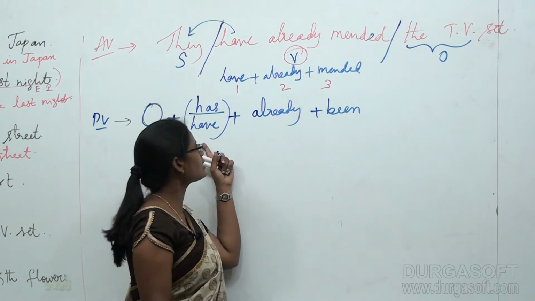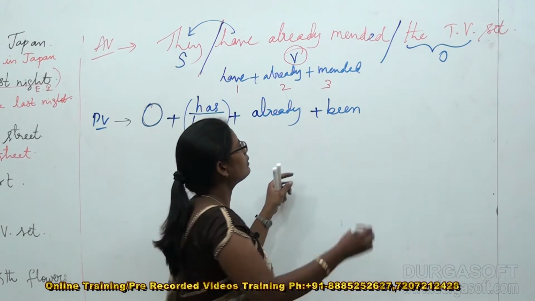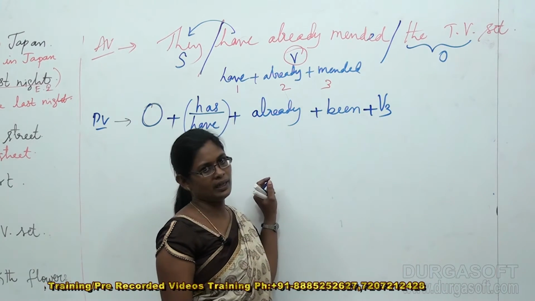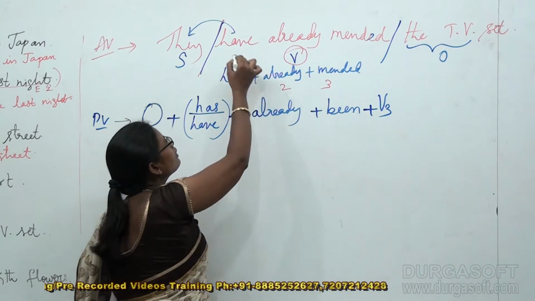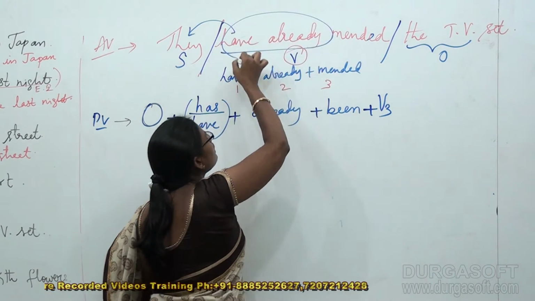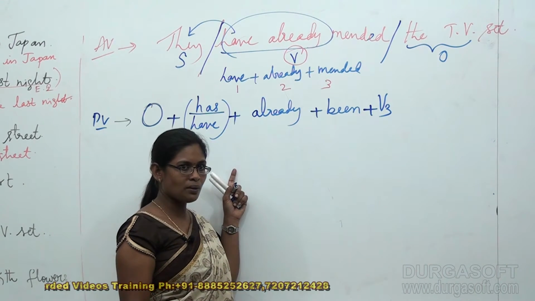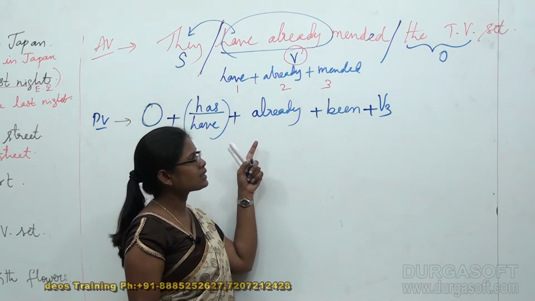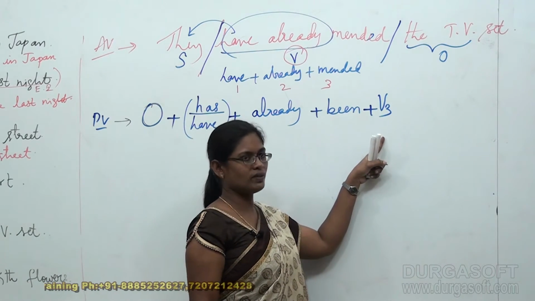So has or have plus already plus been plus V3. Here your V3 takes place. I already told you that your exact word has to be copied here. So, are we following this rule now? Very good. So has or have plus already plus been plus V3.